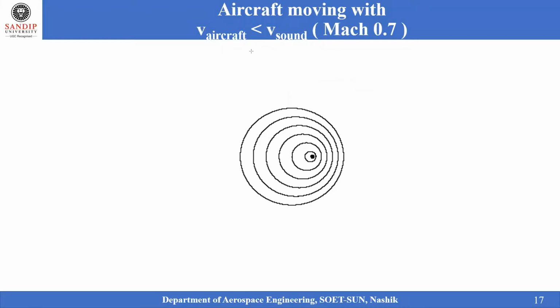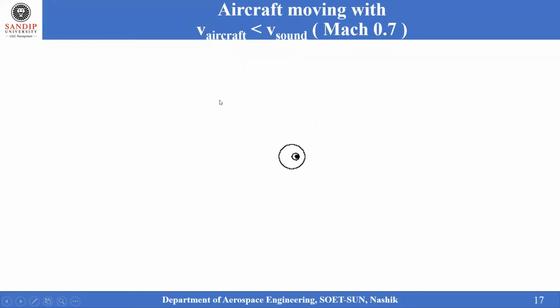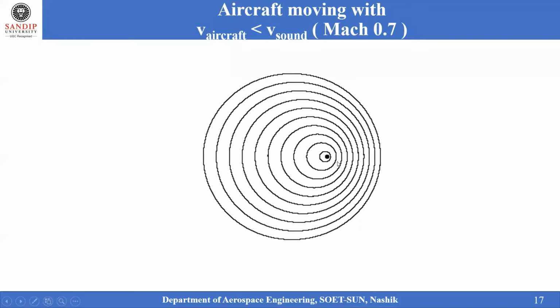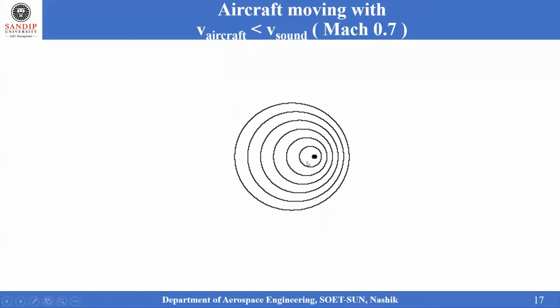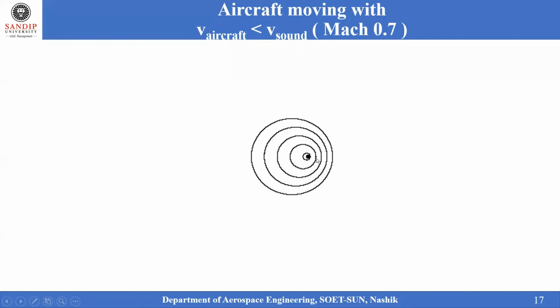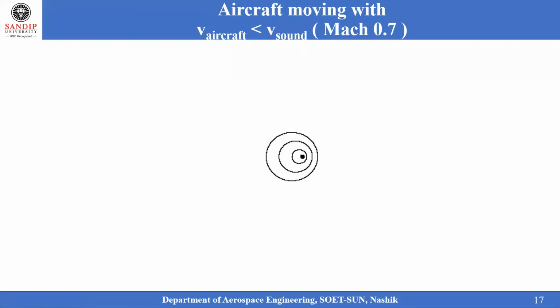Here, in front of the body, the waves are getting compressed, whereas behind the body or behind the point source, the waves are getting expanded. Comparatively, the distance is decreasing in front and increasing behind. When your Mach number is greater than the subsonic speed and less than the sonic speed, the waves in front are getting compressed, as the sound source is also moving continuously.